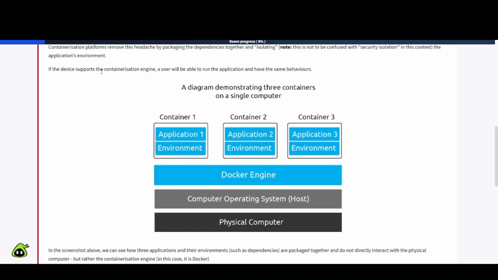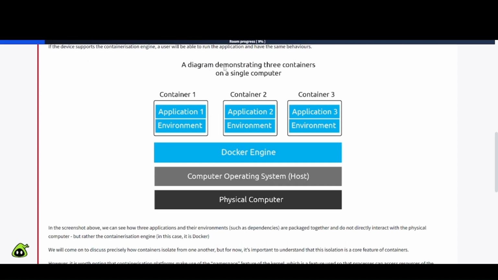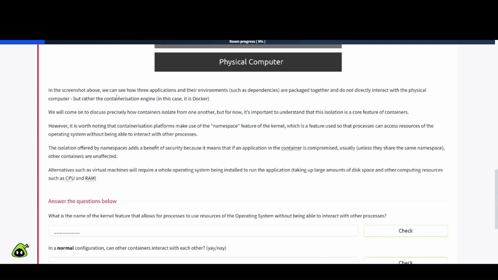If the device supports the containerization engine, a user will be able to run the application and have the same behavior. So here's a diagram demonstrating 3 containers on a single computer. So you have container 1, 2, and 3, application 1, environment, and it's the same across the board here. You have the Docker engine, you have the computer operating system, the host, and you have the physical computer there. In the screenshot above, we can see how 3 applications and their environments, such as dependencies, are packaged together and do not directly interact with the physical computer, but rather the containerization engine. In this case, it is Docker.